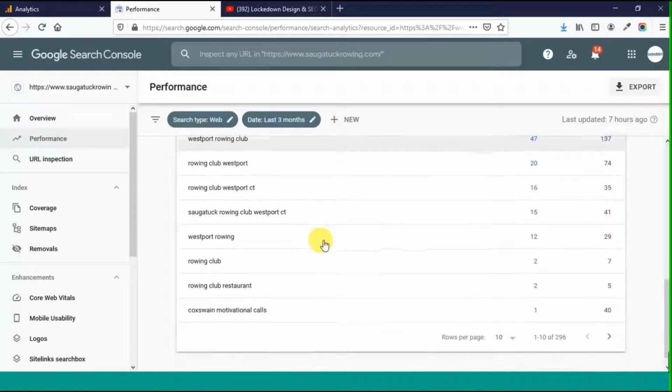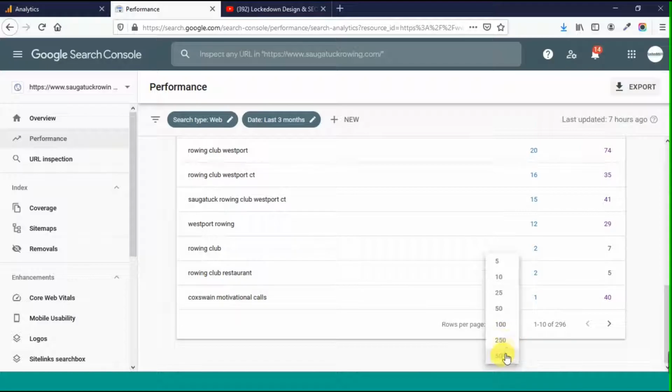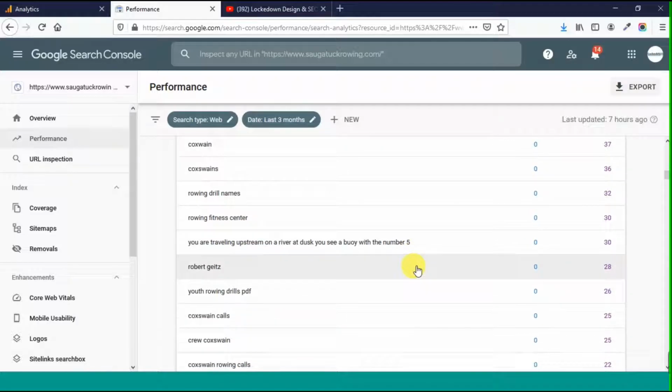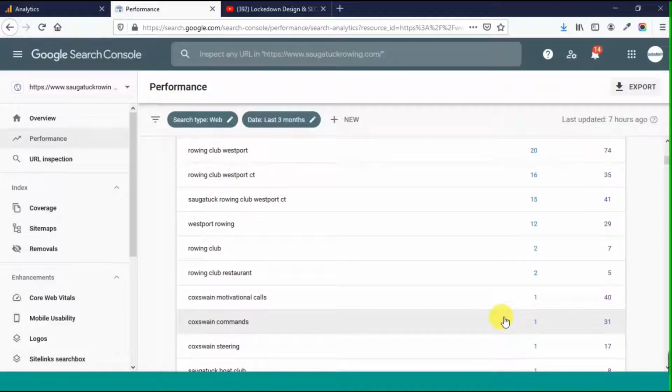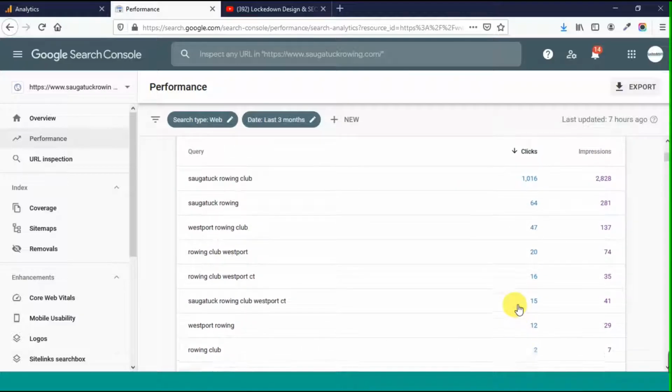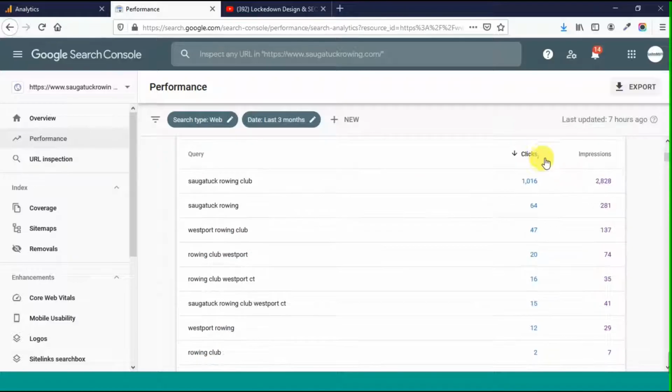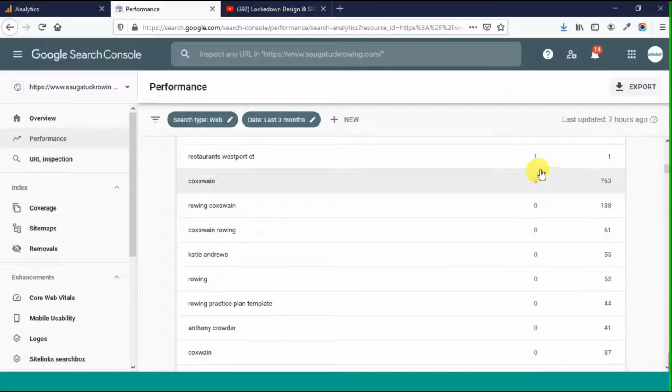So that's a really interesting thing. Again, you can see the different terms that people are searching. What's really odd about Search Console, and this is what my friend showed me for their website, the particular friend who originally asked me this question, they had the same thing where you look at the clicks and it goes to 0. It went to 0 on their website that they were showing me almost that quick as well.